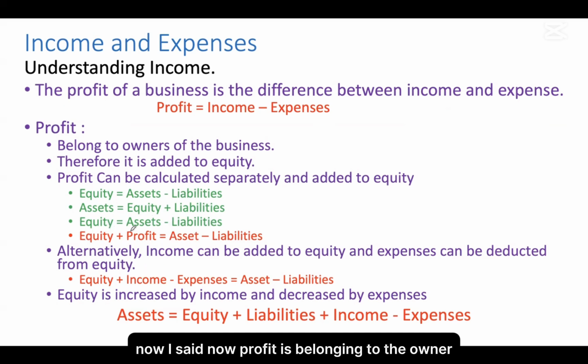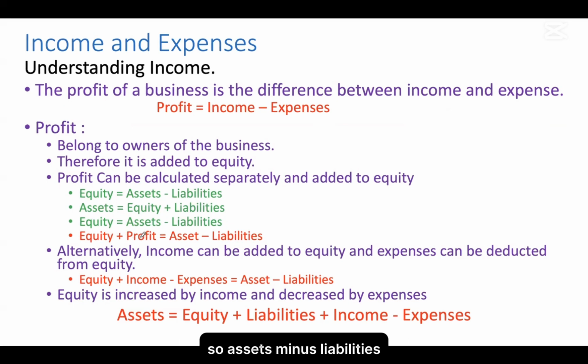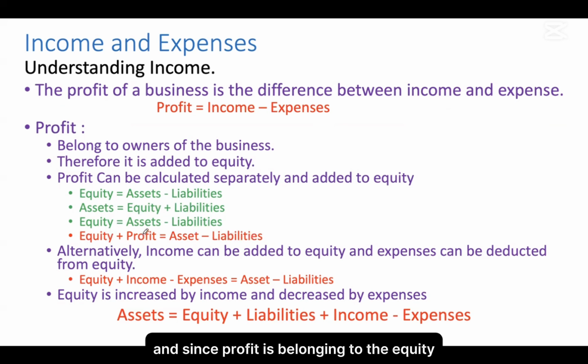Now, profit belongs to the owner, therefore you add the profit to the equity. So you have equity, which is equal to assets minus liabilities, and since profit belongs to the owner, you add the profit to equity.